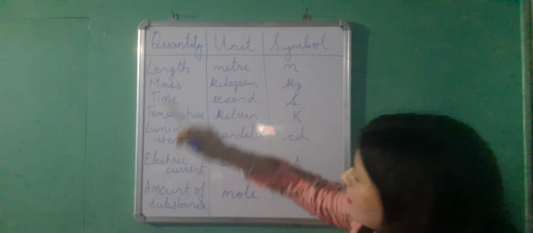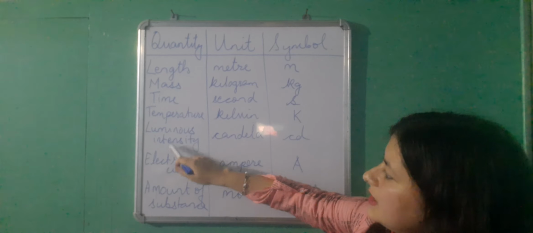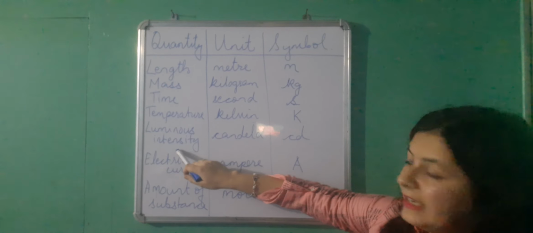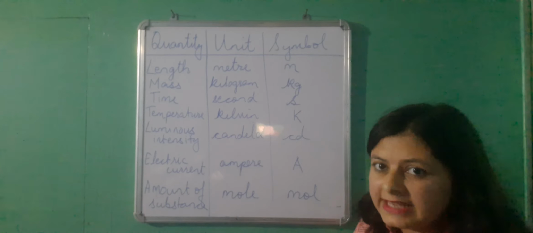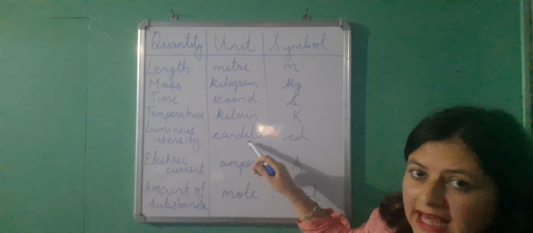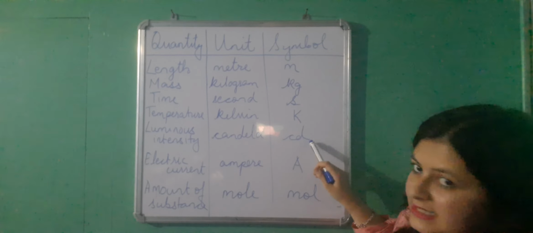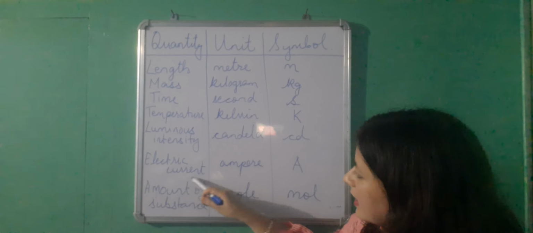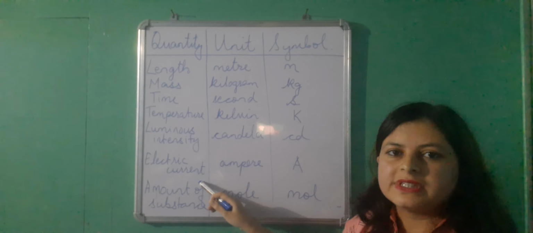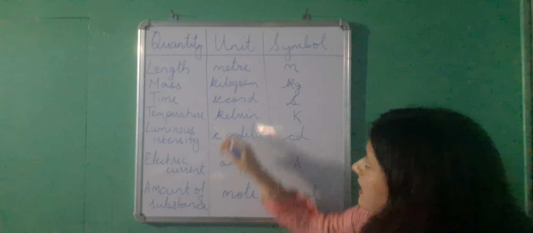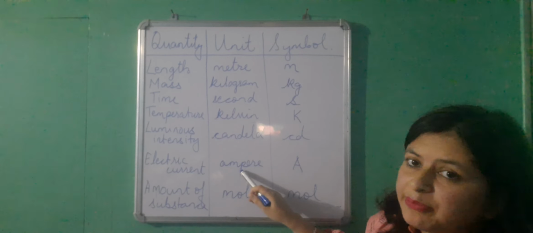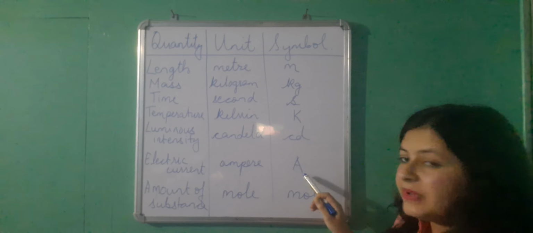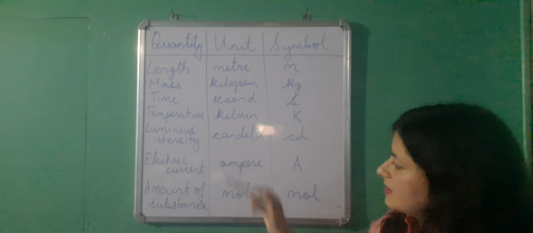Then the next fundamental quantity in the SI system of units is luminous intensity. It gives you the intensity of light. Unit is candela. Symbol is cd, small cd. Okay. Next, electric current also is considered to be a fundamental physical quantity. Unit of which is ampere. Symbol is capital A. Capital A because ampere is the name of a scientist.